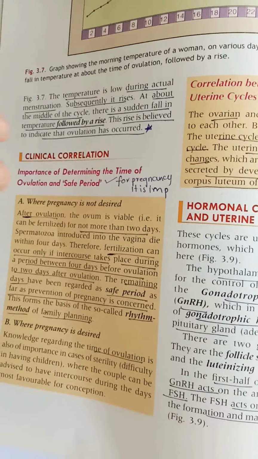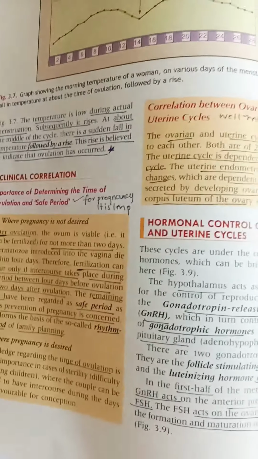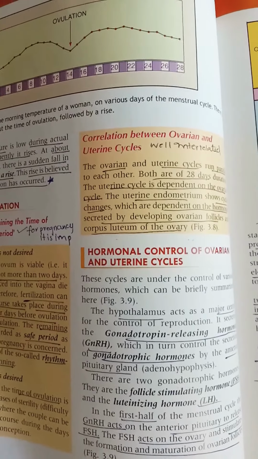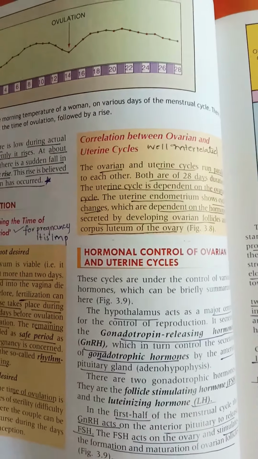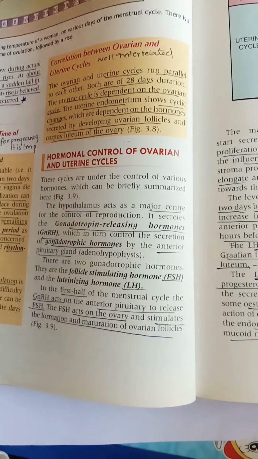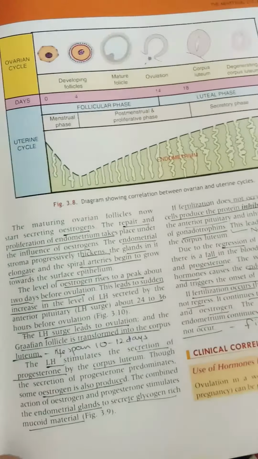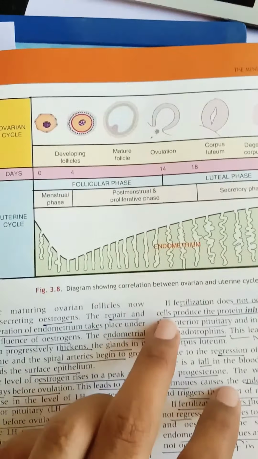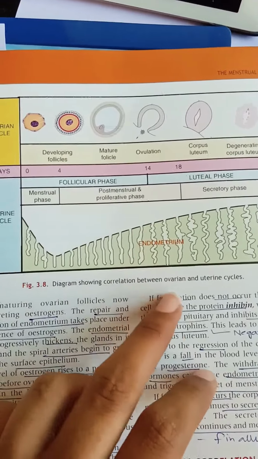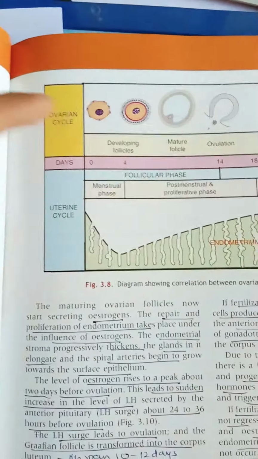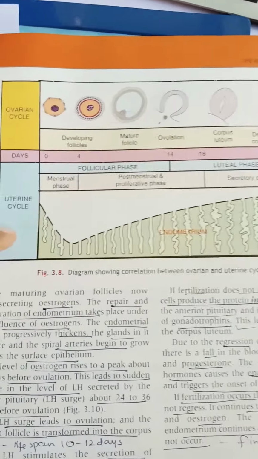So the clinical correlation is mainly important for pregnancy, when it is not desired or when it is desired, and the correlation with ovarian and uterine cycles should be well interrelated. So all those things are clinical. And hormonal control of ovarian and uterine cycles is mainly by our FSH and LH, released under the hypothalamus. So this is a diagram showing the correlation between ovarian and uterine cycles. So the ovarian cycle, this is the uterine cycle.